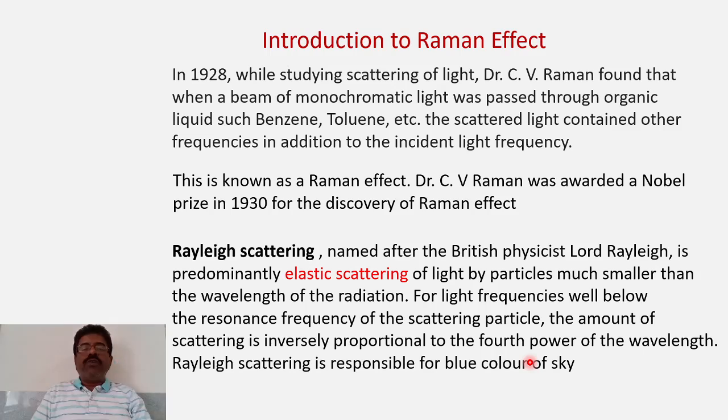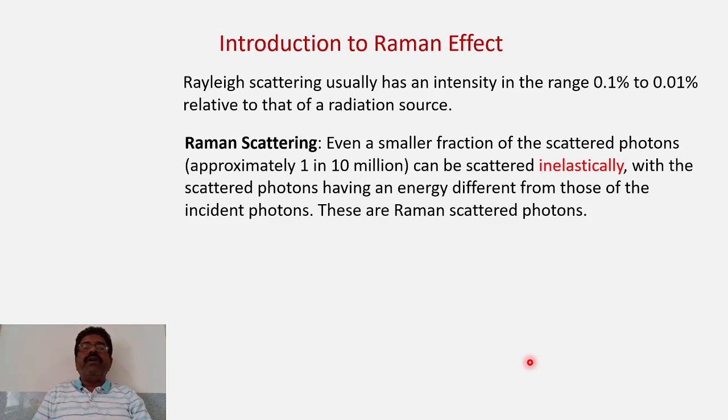So this is the simplest form of scattering which is well known to us in basic physics. You have studied this Rayleigh scattering. But Raman scattering is different than this Rayleigh scattering. How is it different? Let us see now here. Okay, so normally Rayleigh scattering usually has an intensity in the range of 0.1 to 0.01 related to that of radiation source.